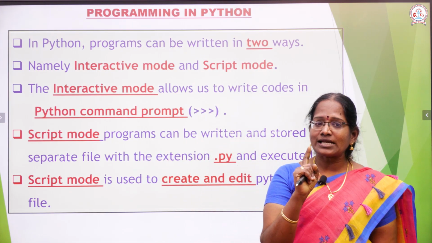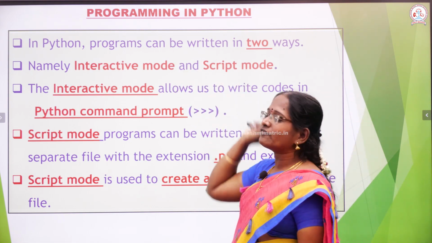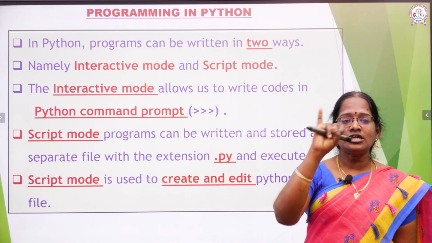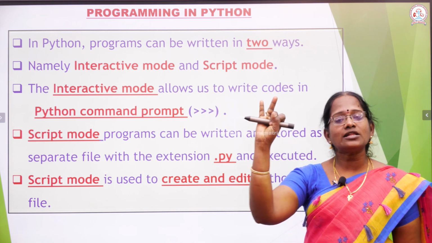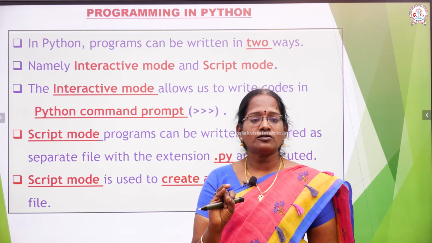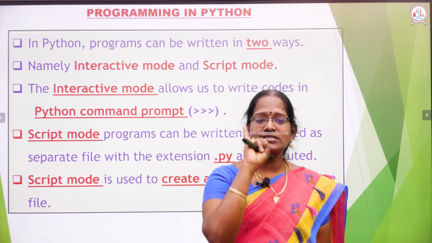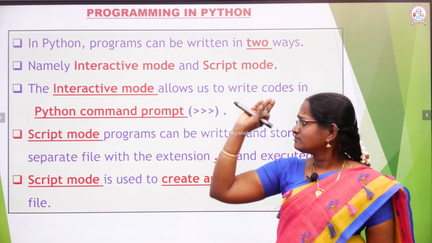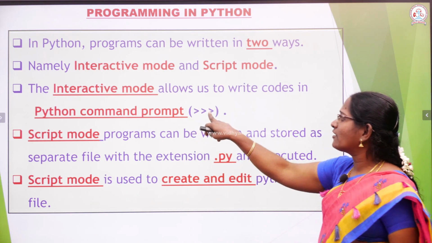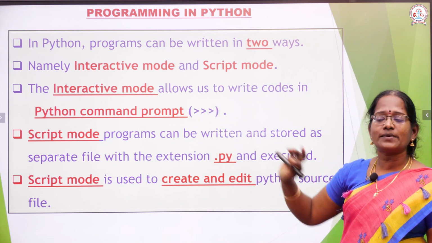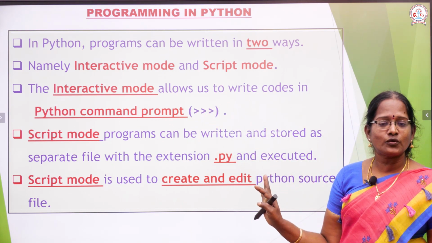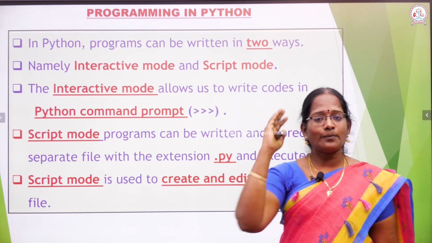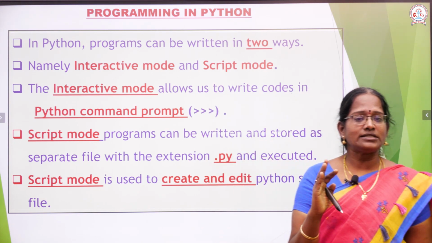In this programming language we can work in two different ways. What are the two ways? First is the interactive mode, another one is called the script mode. Interactive mode means we have a symbol. This prompt is called an interactive mode. In each and every application we have some kind of prompt.